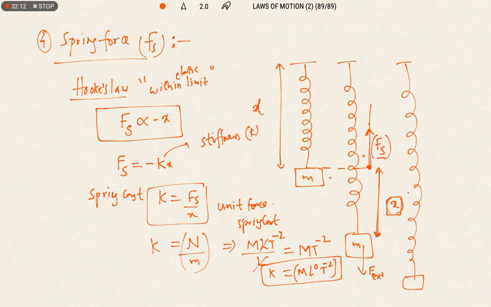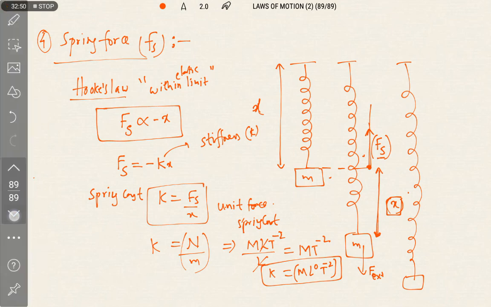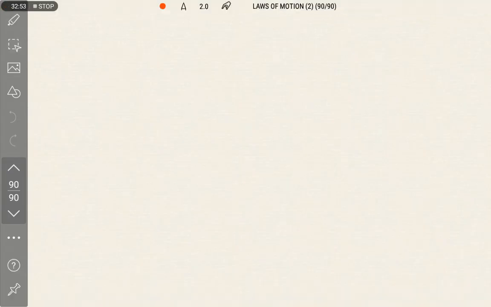The stiffness depends on the nature of the material. If the nature of the material changes, then the stiffness will also change. That means the springs which are made with different materials should have different stiffness values. Okay? So this is about the spring force. Now, based on the reference frame and based on the nature of the force, we will discuss later, when we are studying the concept of pseudo force. And when we are discussing work, energy, power, I will give a short introduction to what is meant by based on the nature.